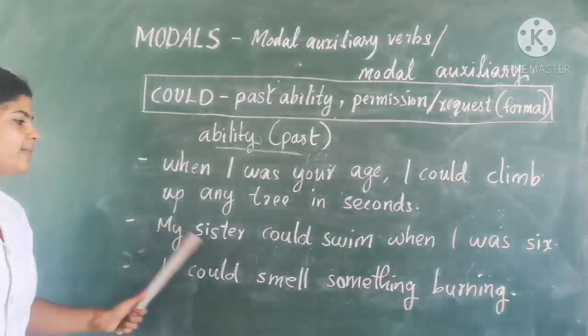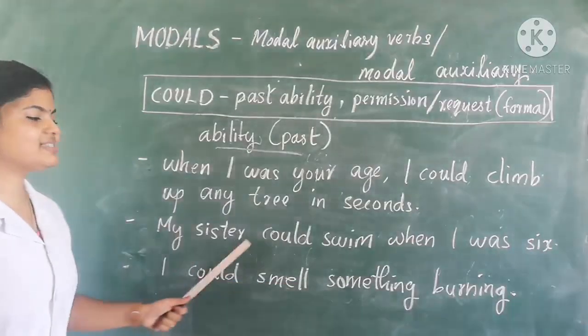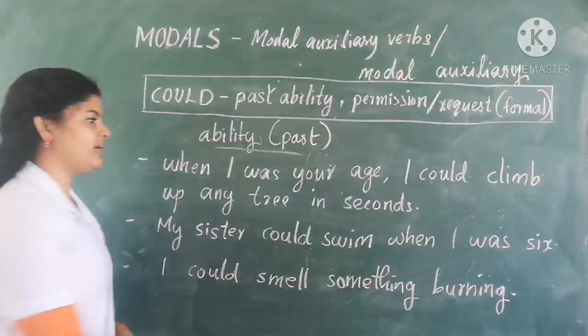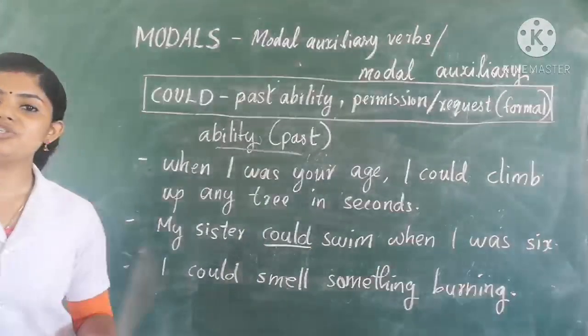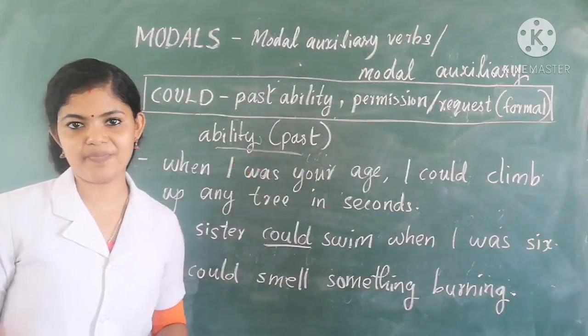The next sentence: my sister could swim when I was 6. Here also this word could shows the ability which my sister had before.